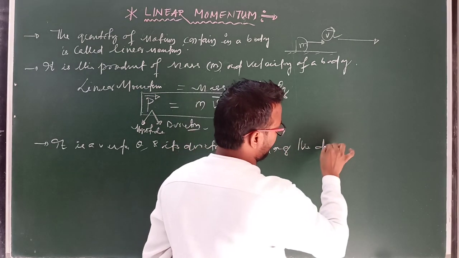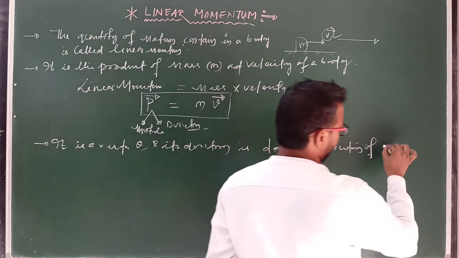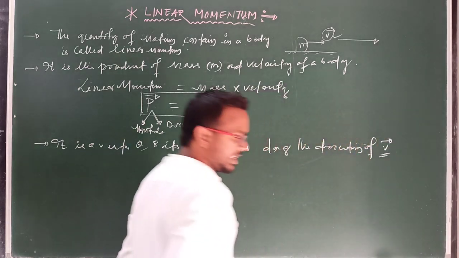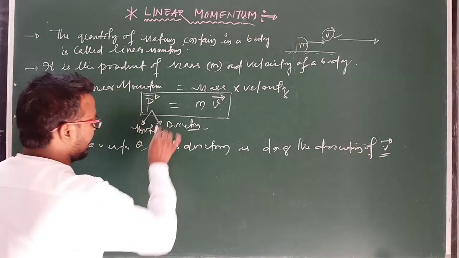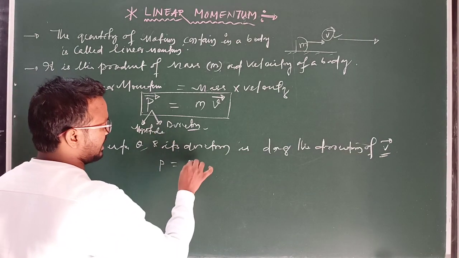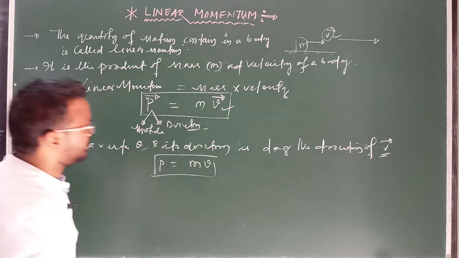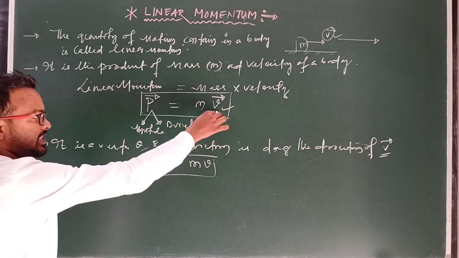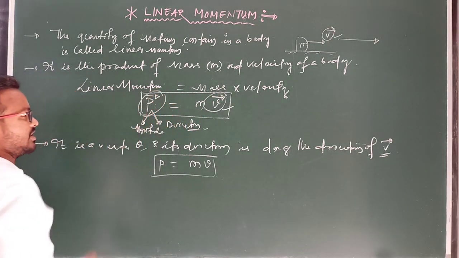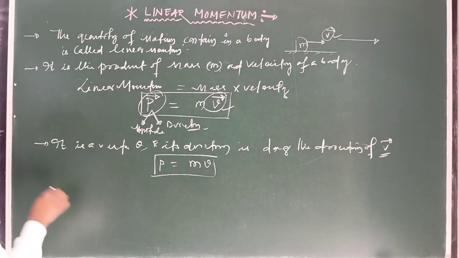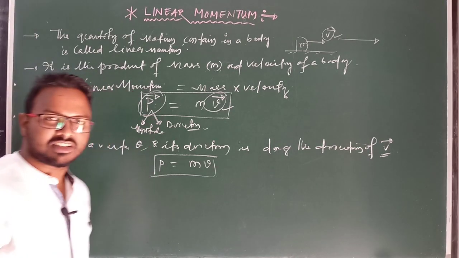So momentum is a vector quantity and its direction is along the direction of velocity of the body. Clear? And its magnitude, that is P equal to mass into velocity. This is magnitude and velocity gives the direction of the momentum, means the direction of velocity is the same as the direction of momentum. Clear? Okay.